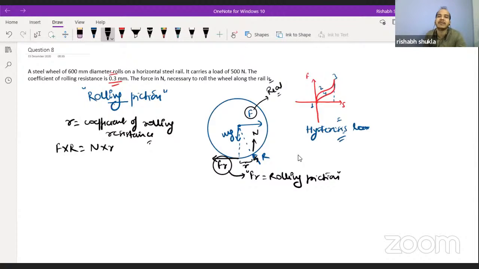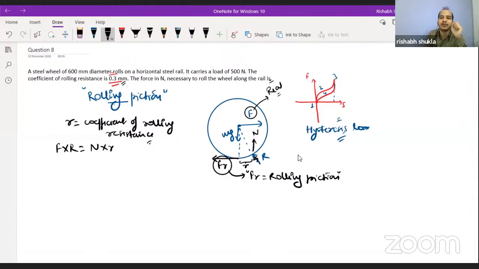In case they haven't mentioned the unit to be mm along with the coefficient of rolling resistance, how to deal with that question, we will discuss that also. But right now, because they have mentioned the coefficient of rolling resistance like this, just see here, F is nothing but Fr only.